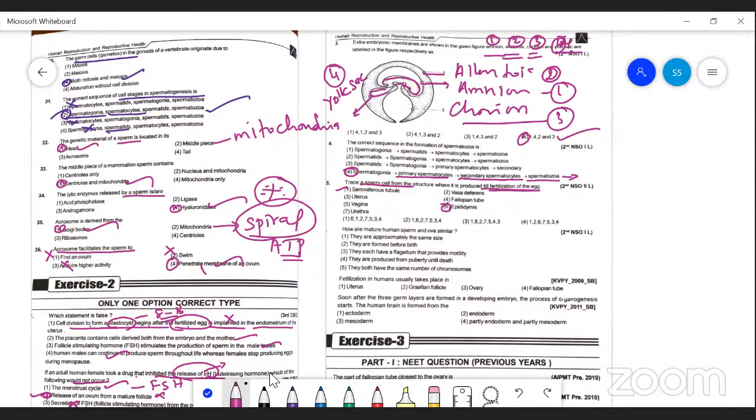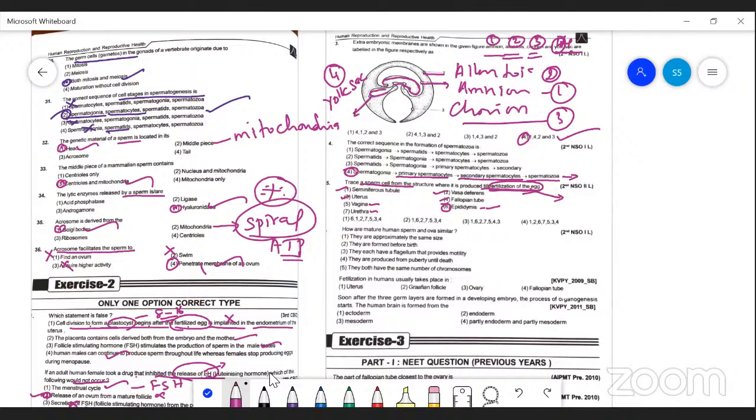From the seminiferous tubules, sperm go to the epididymis. From the epididymis they reach the vasa deferentia, then the male urethra, then the female reproductive tract, then the uterus, and finally fertilization occurs in the fallopian tube.